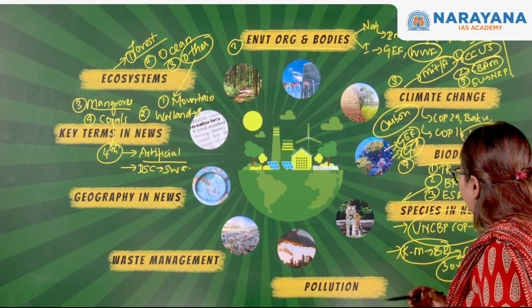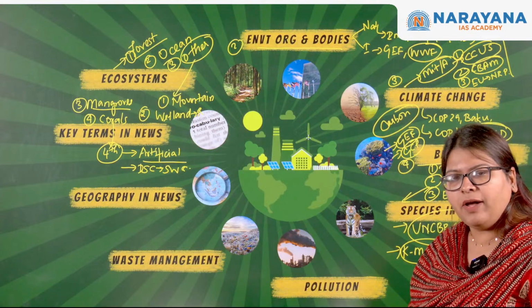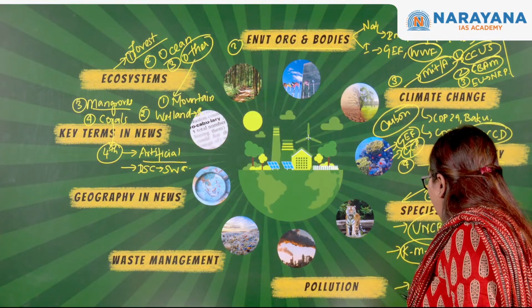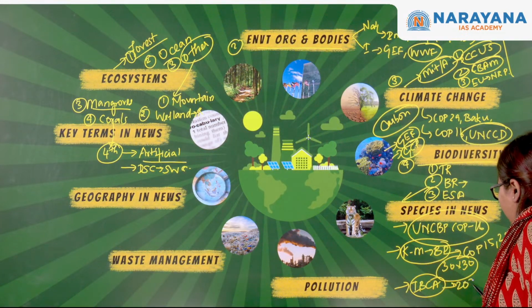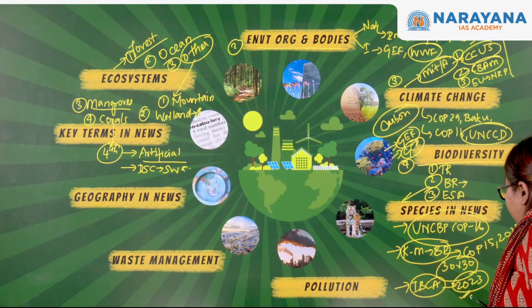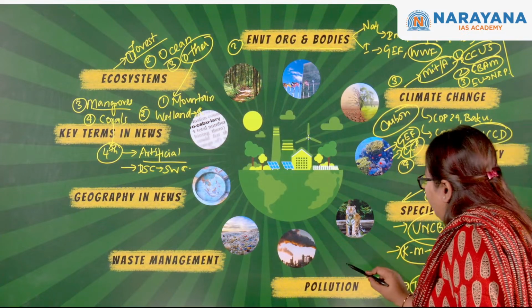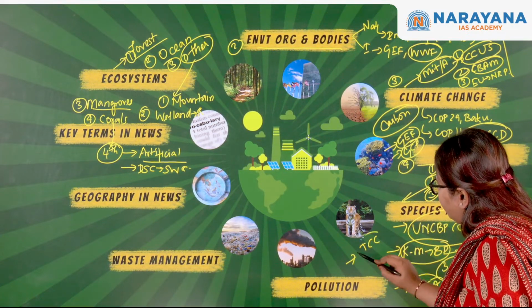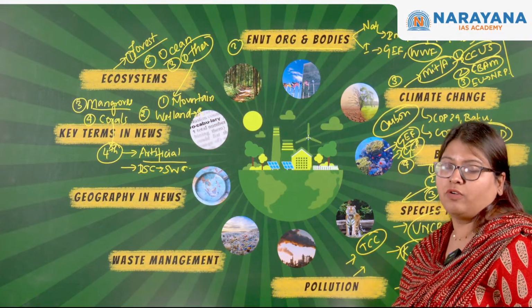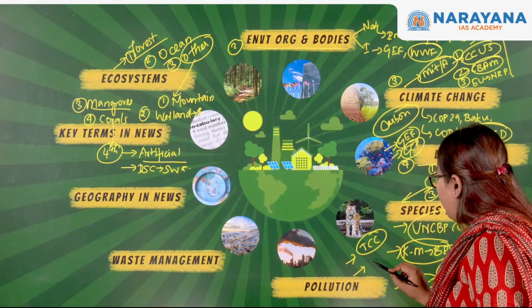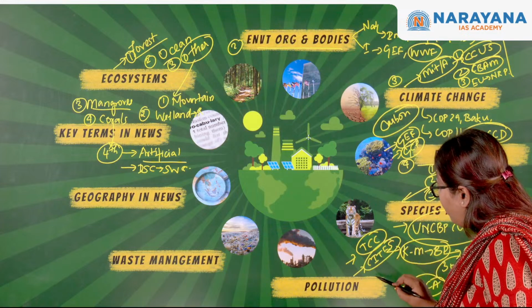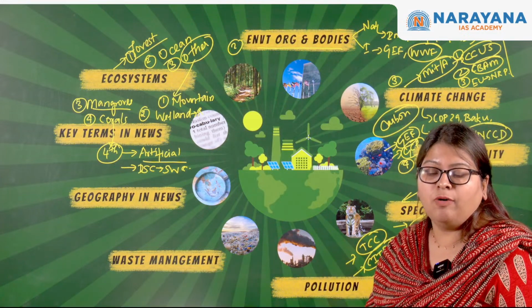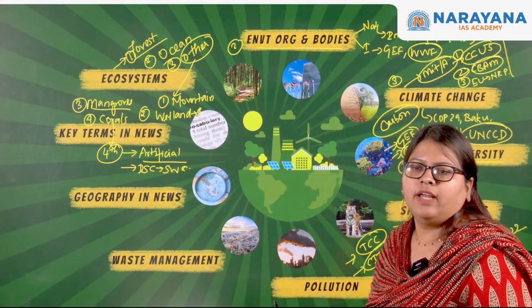Okay. Then, as a part of conservation of biodiversity, we moved on to discuss the International Big Cat Alliance that India brought about in the year 2023 in order to celebrate the 50th anniversary of Project Tiger, established in 1973. Next, we moved on to discuss the Tiger Conservation Coalition, where NGOs from across the world came together. And then we discussed CITES, the Convention on International Trade in Endangered Species of Wild Fauna and Flora. What are the appendices? How many species are preserved there? All that we looked over here.